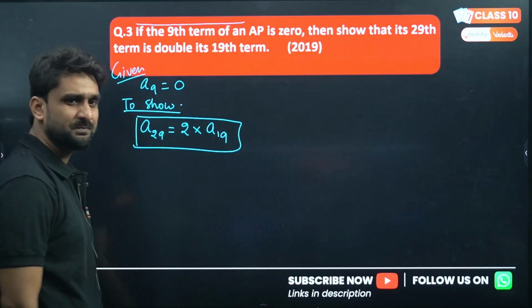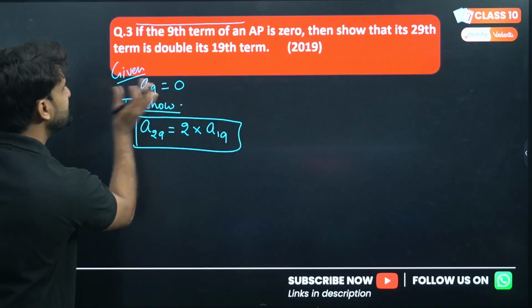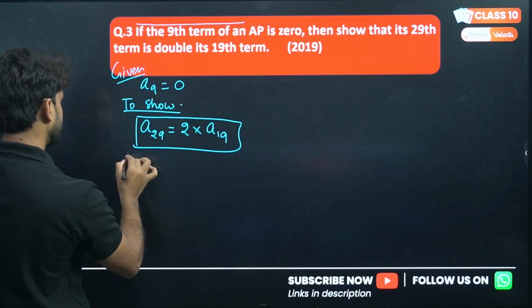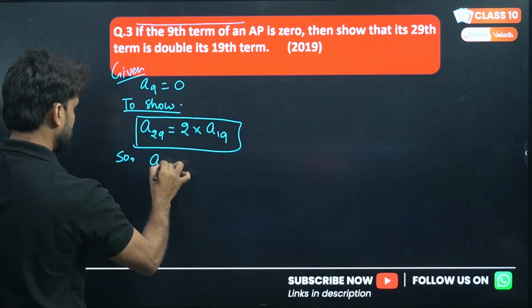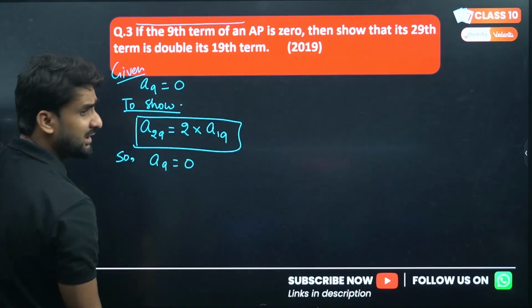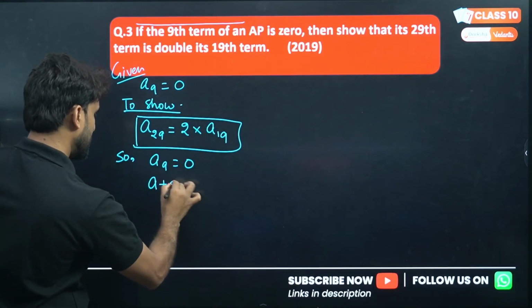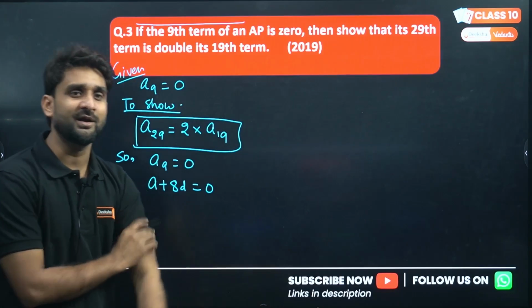Very easy question. So look at how we can proceed with this question. The first information given is that the 9th term is 0. So now solve. A9 equals 0. So my dear lovely kids, if A9 is 0, can we write A9 equals A plus 8D equals 0? Yes, we are free to write A plus 8D.